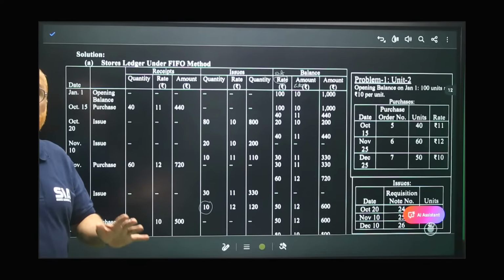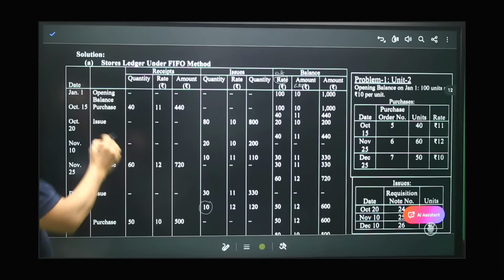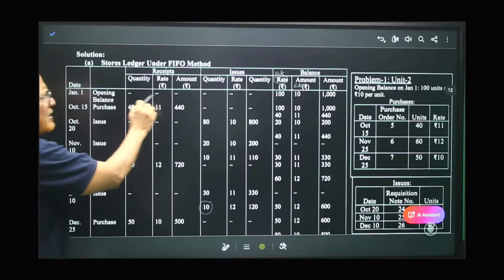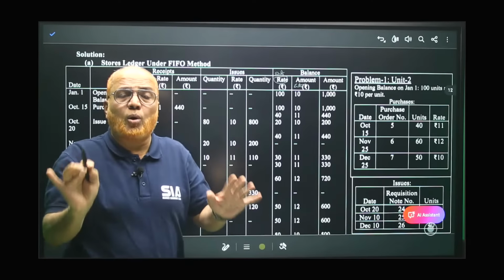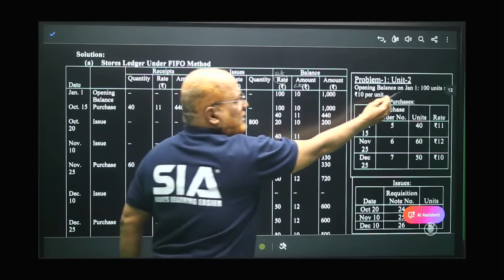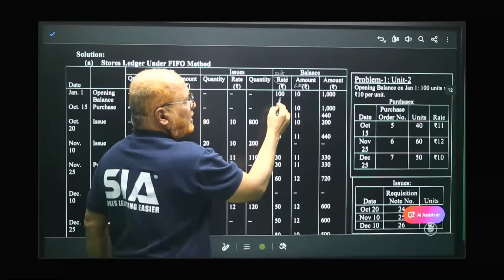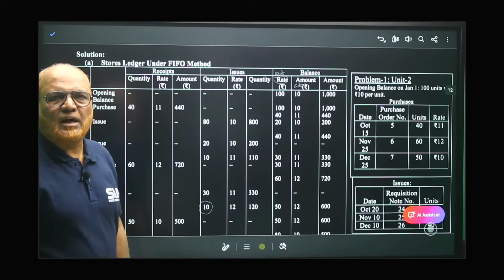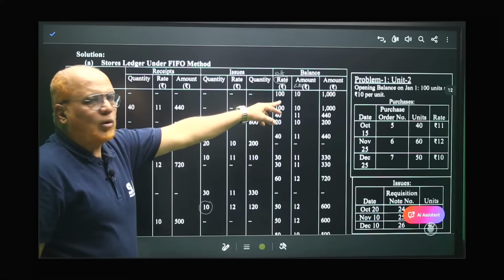Now, which method are we following here? FIFO method. First in, first out. See carefully. First thing, January 1st opening balance. You should write January 1st opening balance. Don't take anything in receipts and issues. It is the opening balance, so only in the balance column. How many units are there? Opening balance 100 units, 10 rupees. Here 100 units and 10 rupees. It comes to 1000. That is the opening balance.